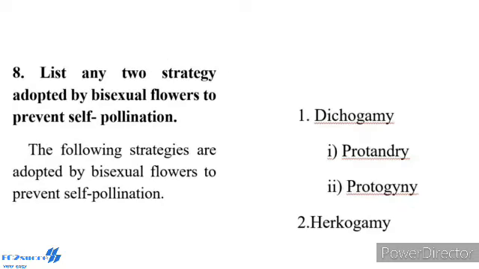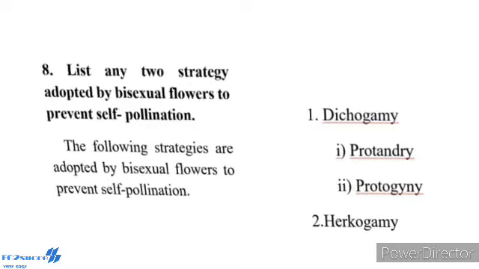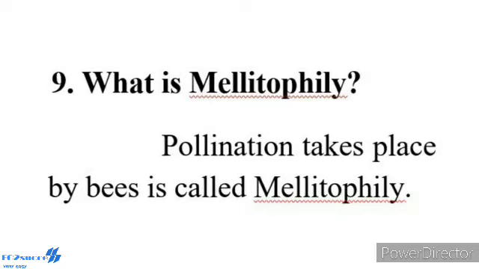Question number 8. List any two strategies adopted by bisexual flowers to prevent self-pollination. The following strategies are adopted by bisexual flowers to prevent self-pollination. First, dichogamy, including protandry and protogyny. Second, herkogamy. Ninth question, what is melittophily? Pollination that takes place by bees is called melittophily.